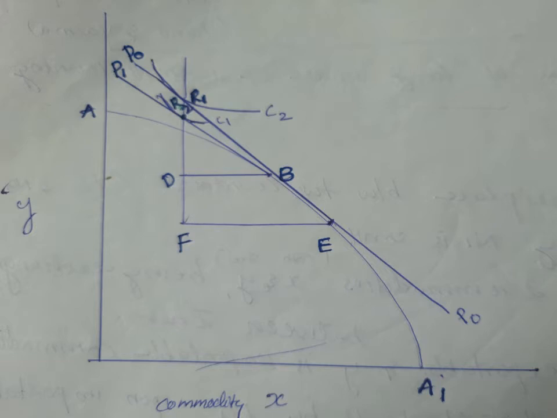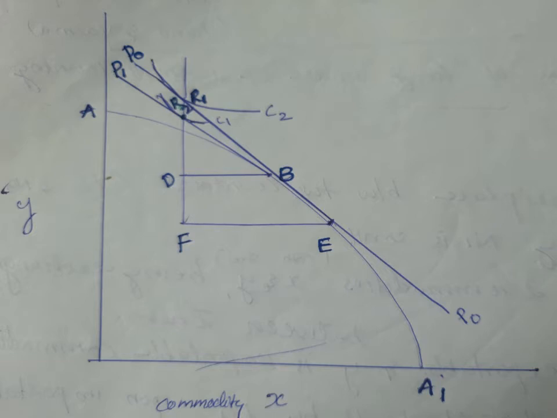In the absence of international trade, consumption and production equilibrium is at point B.